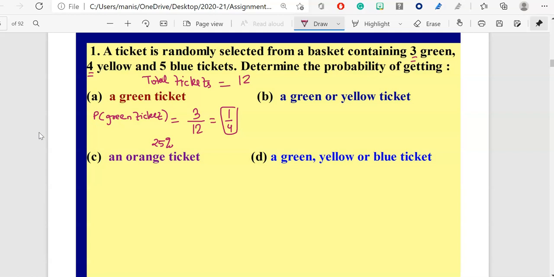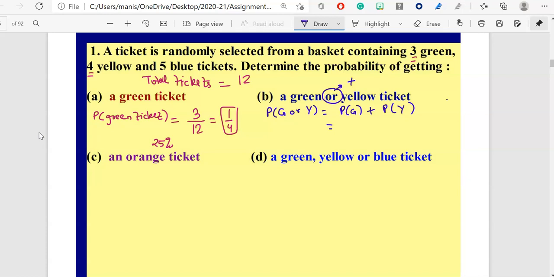Okay, let's look at the second one over here, a green or yellow ticket. Now what I told you earlier, whenever you see the word or, we use the plus sign, or add. So first of all, you will find the probability of getting the green ticket, which I already have the answer to, and a yellow ticket. So let's go ahead. I'll write probability of G or Y is equal to probability of G, which means green ticket, plus probability of Y, which means yellow ticket.